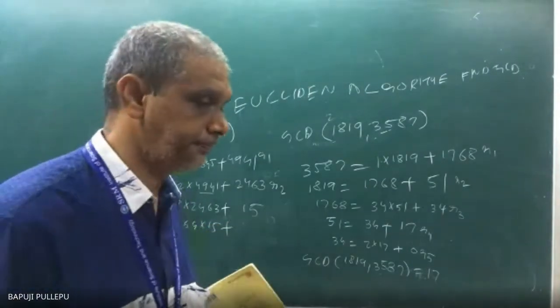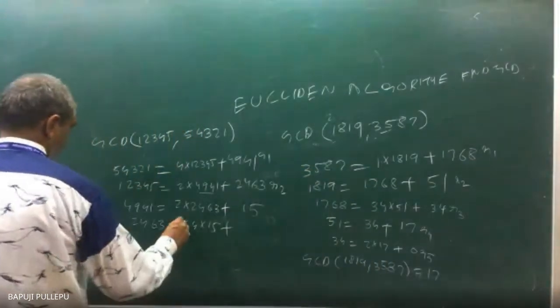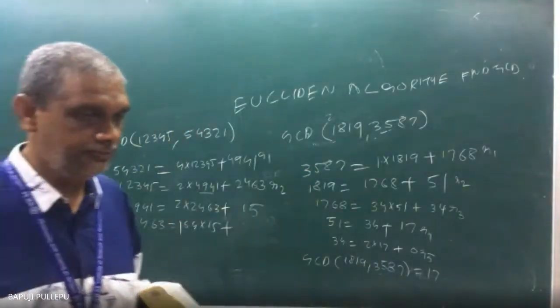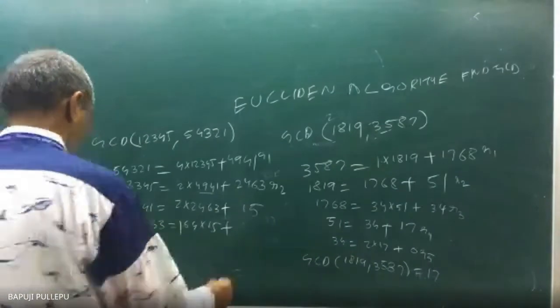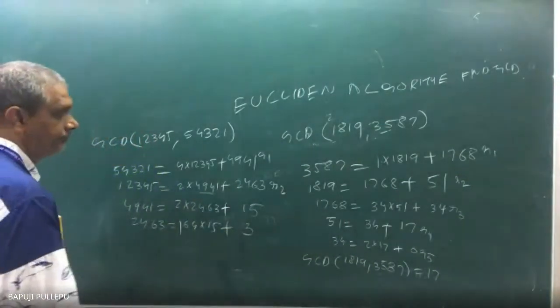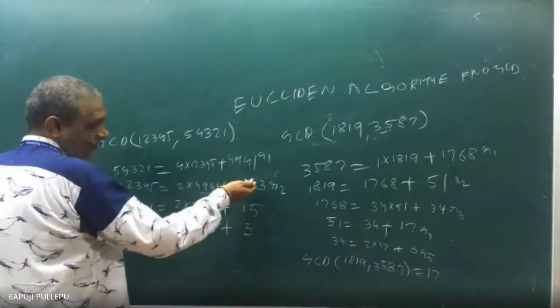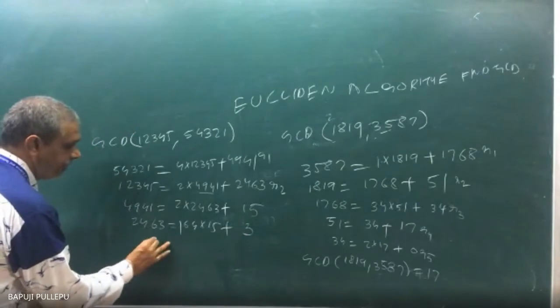Remainder. Sir, 164, sir. 164, wait. Okay, 164 plus 3. Who is the remainder? 3. Very good. 3. Now 15 by 3 you can see. This fellow by this fellow, this fellow by this fellow. So 15 is equal to how can you write?